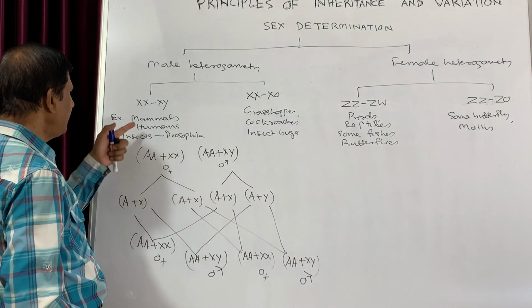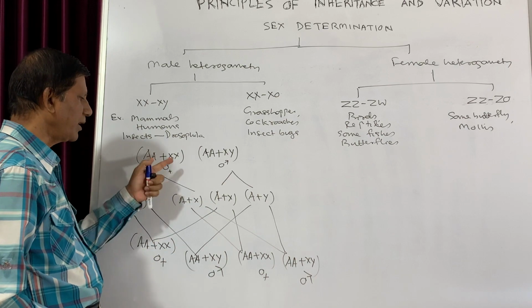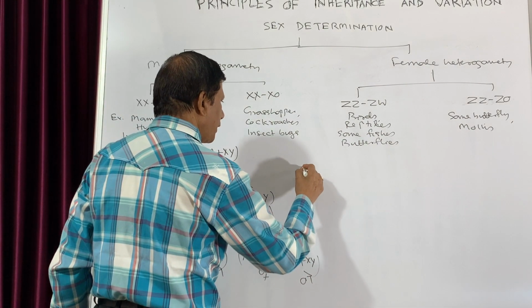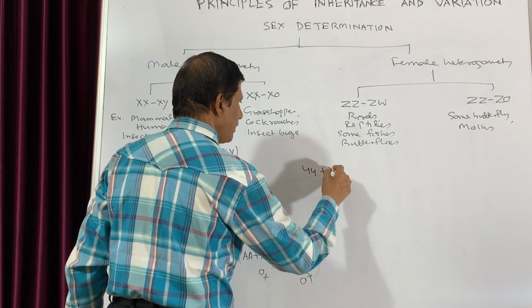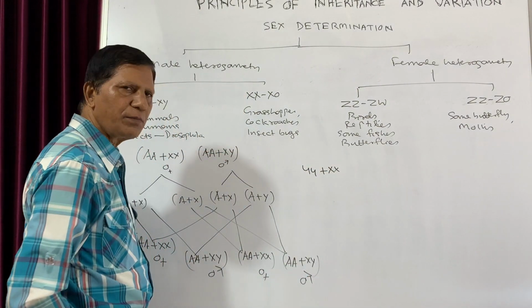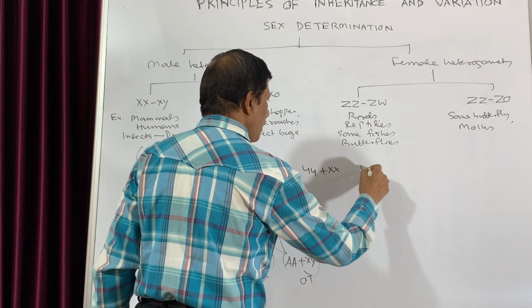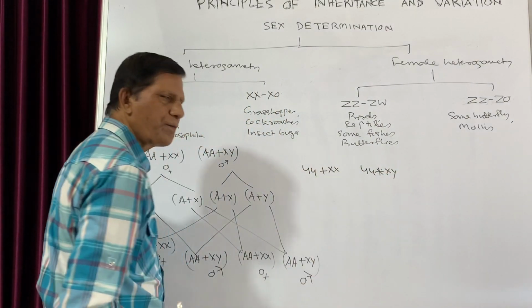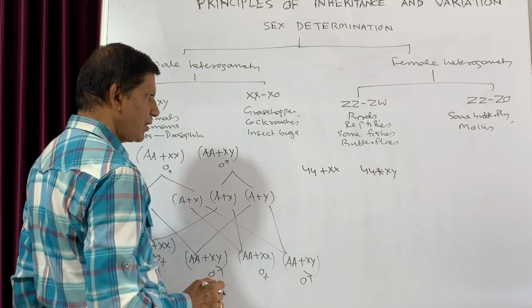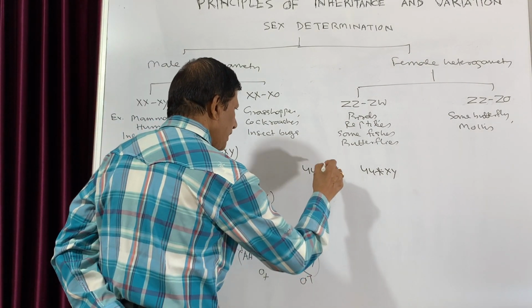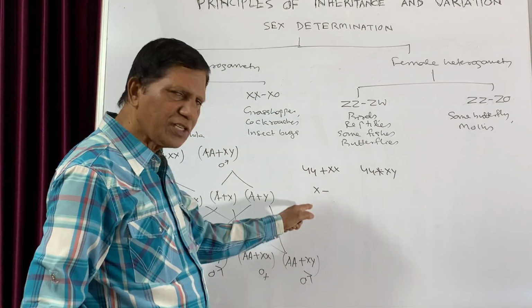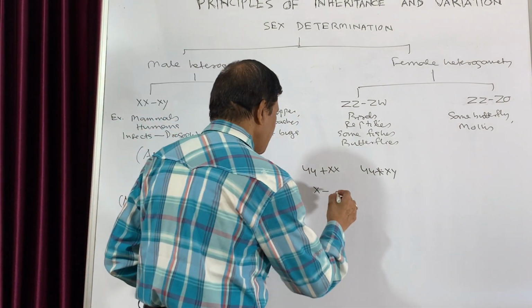Now you see, in this case, human beings also come under this category. So in case of human beings, there are 44 autosomes and 2 X chromosomes in case of females, while in case of males, 44 plus 1 X and Y is there. This is the difference. So the genes which are present in the X chromosome are known as diandric.